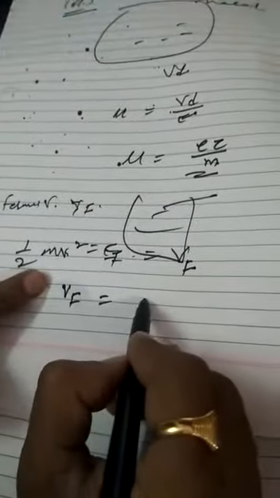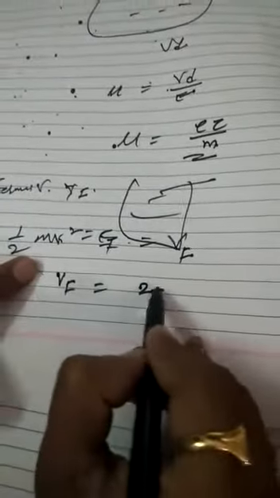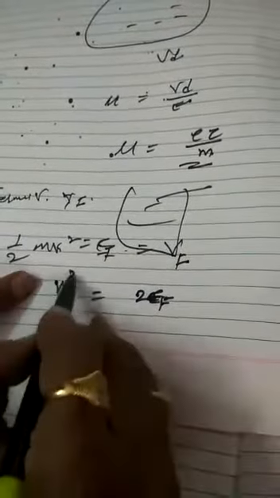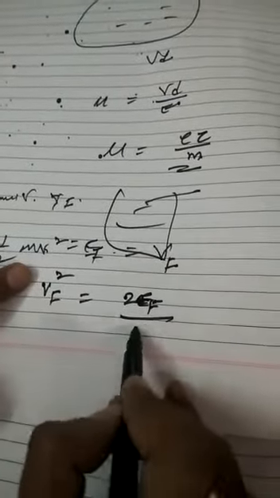So half m v squared is equal to the energy of the highest level, so Vf is the square root of 2 times Ef divided by m. Here Ef is the Fermi energy.